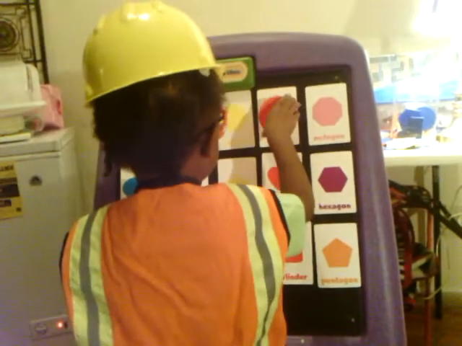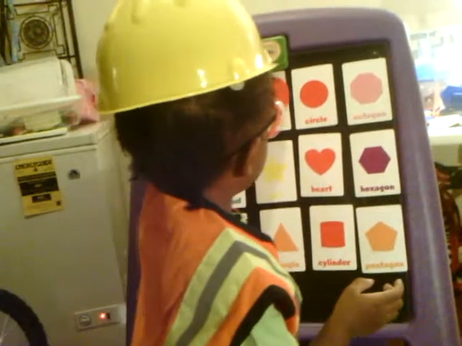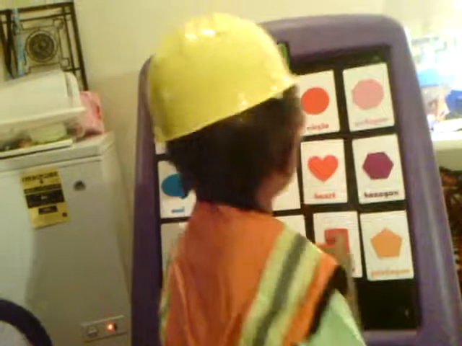Yes, that's not red. And it's another circle up there. Where's another circle? What color is that circle? Yellow, red. Talk loud. Yellow, red.